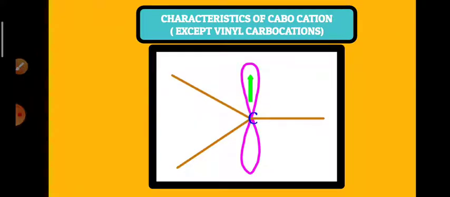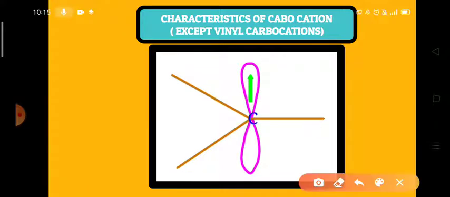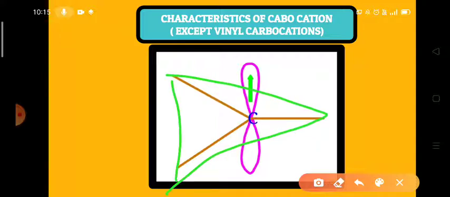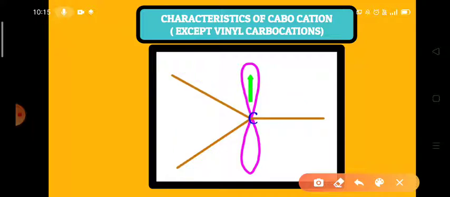Now the hybridization of the carbocation, we can count like this: s, sp, sp2. So here the hybridization is sp2 hybridization. Now the structure is the planar triangle structure. We can write the planar triangle structure like this.